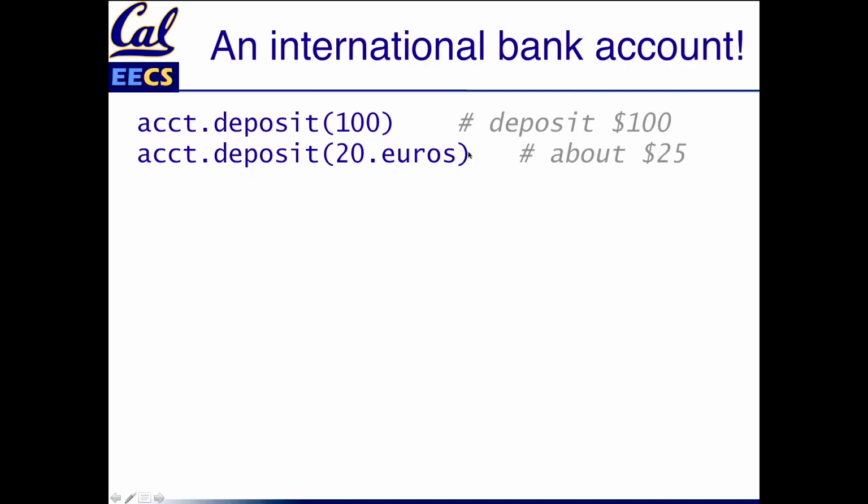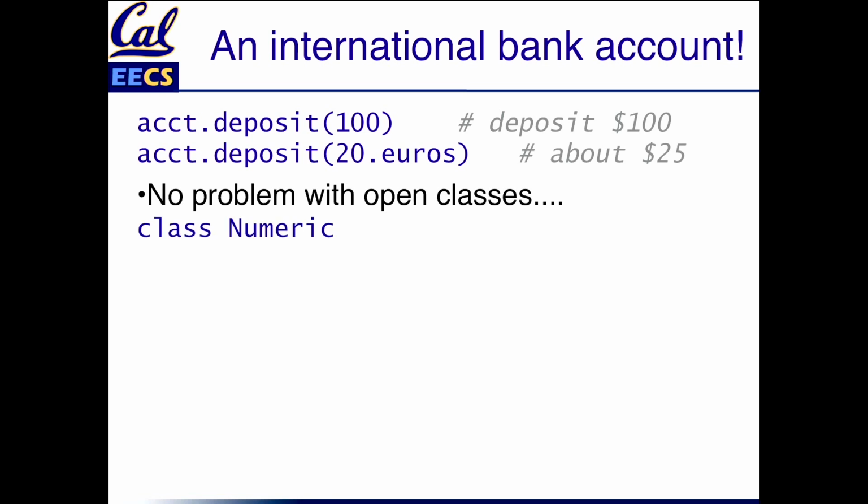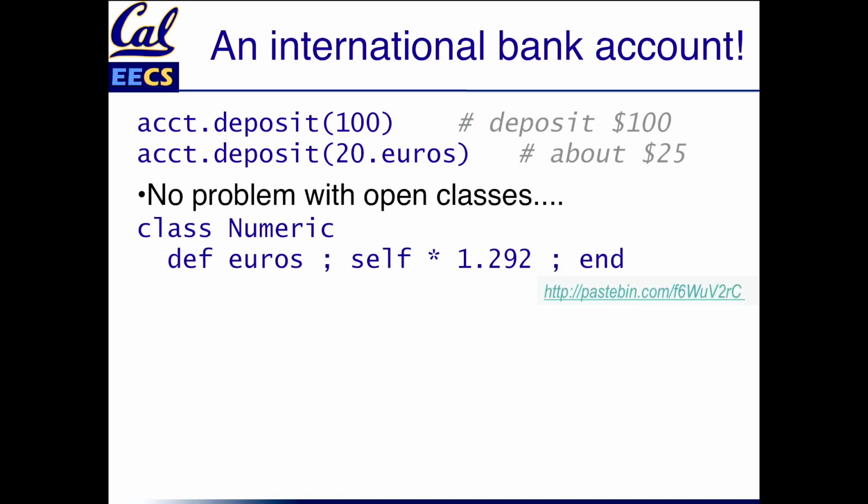So how would we do this? Well, we already know everything is a method call, right? So if we write this, we're saying that euros must be a method that we can invoke on the receiver 20. That makes it an instance method of the numeric class. No problem. We open the class. We define our euros according to an exchange rate that is what we call the good old days in the United States. And we're done. Does this really work? Well, let's try it.